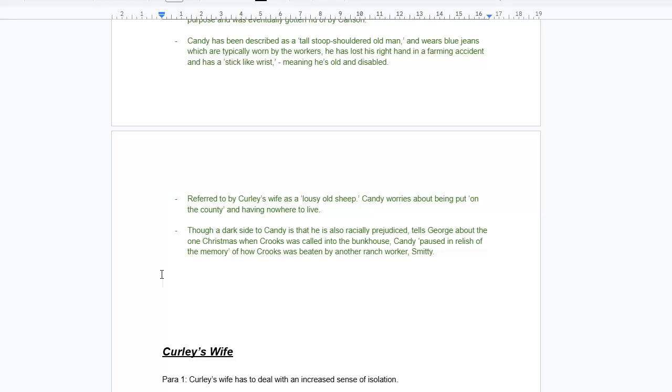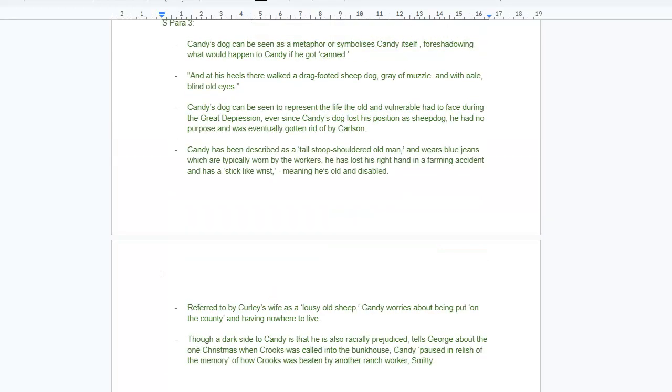But nevertheless, I think the key thing with Candy, at least with the historical context of Candy, is to show the lack of care towards the elderly and the lack of care towards the disabled, because until 1935 there was no system of state pension or help towards the disabled in America.